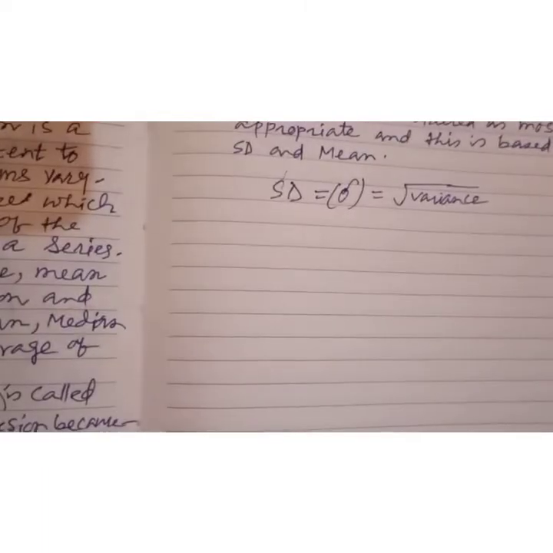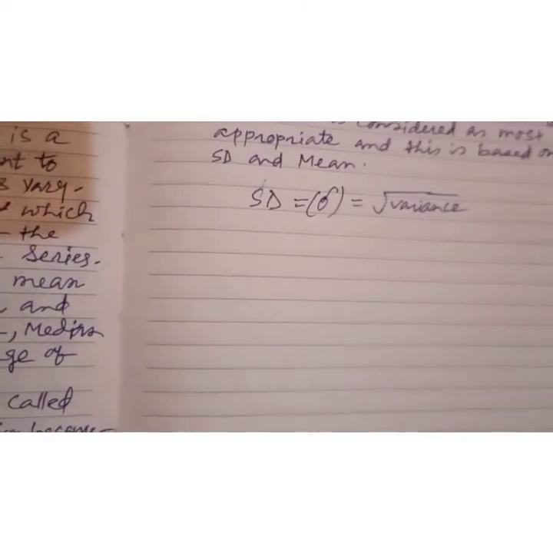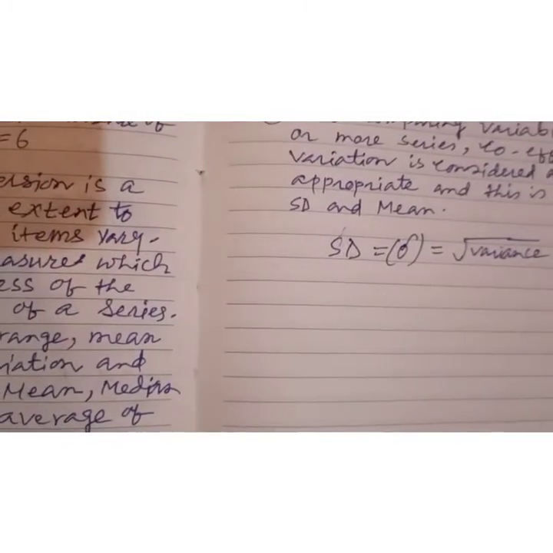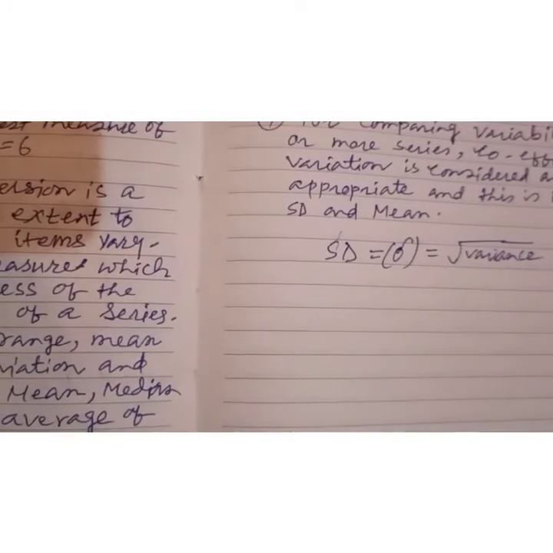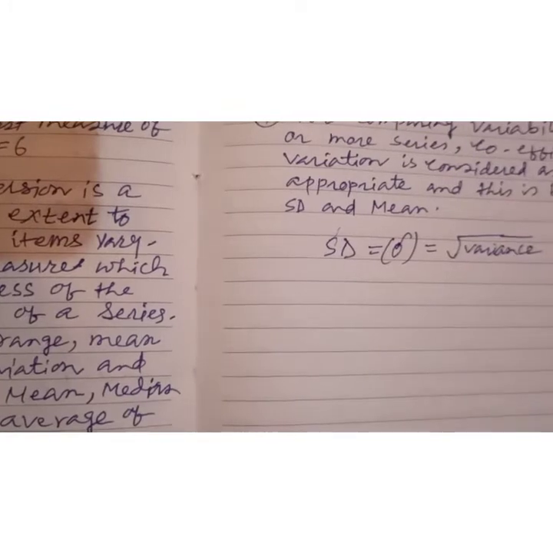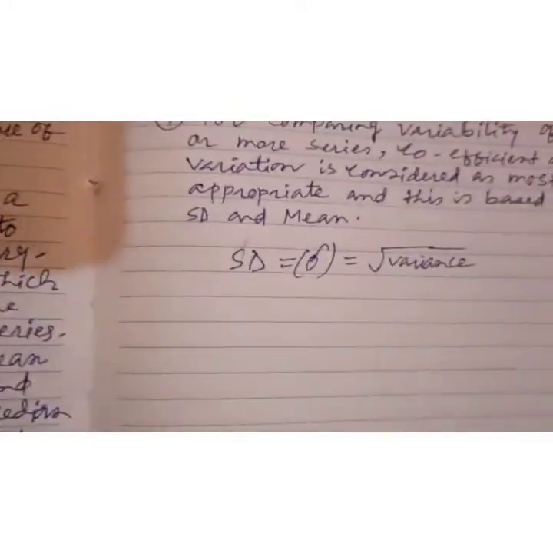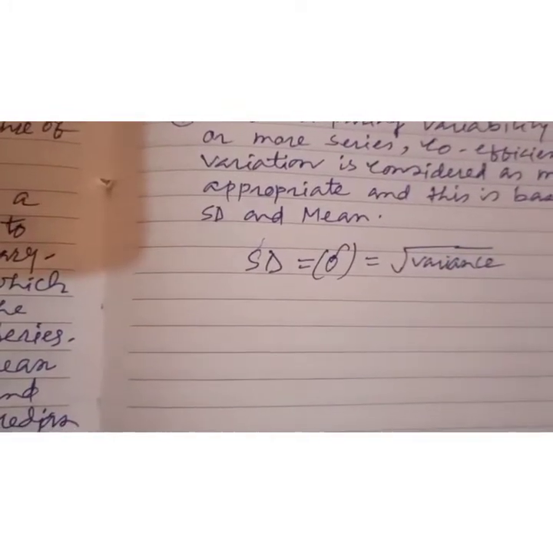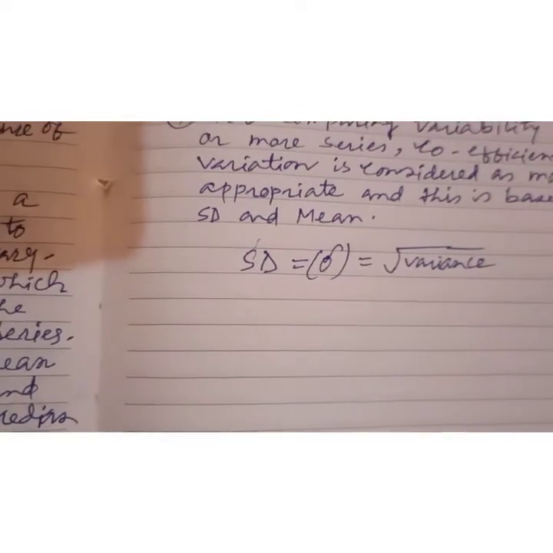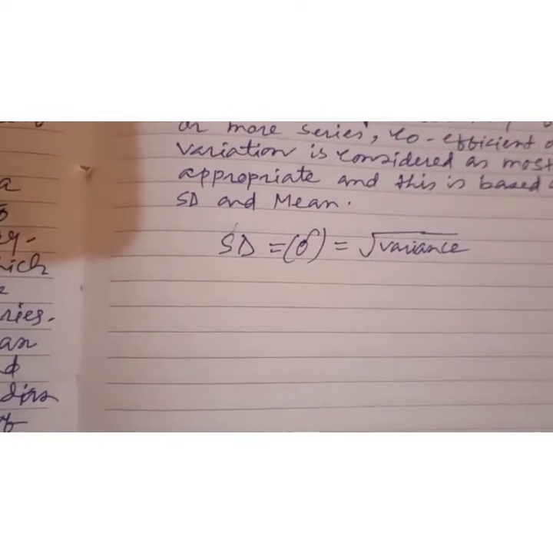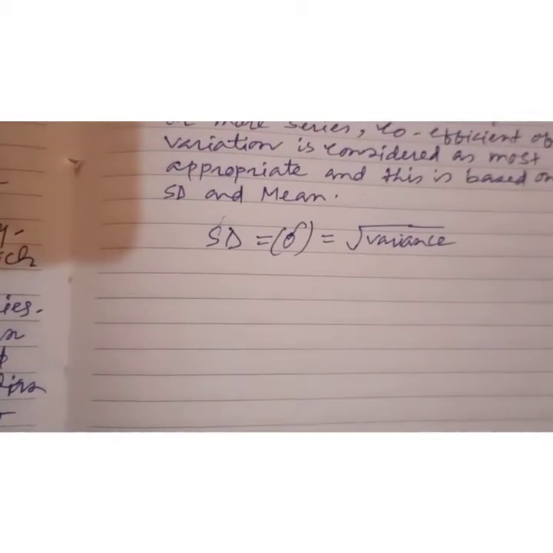So the next question also came. Here it is given: distinguish between deviation and standard deviation. So you try to solve this yourself. Now the next question is coming like this: define coefficient of variation and what is its significance.